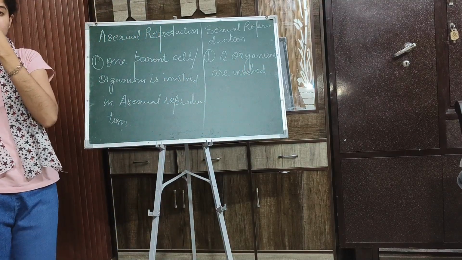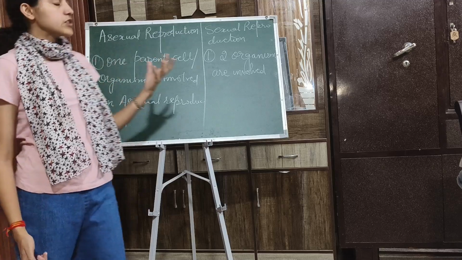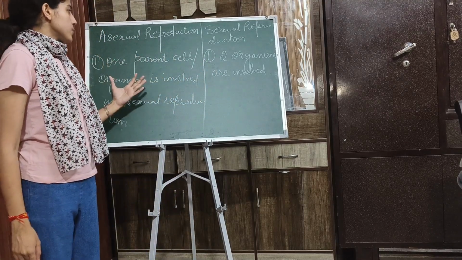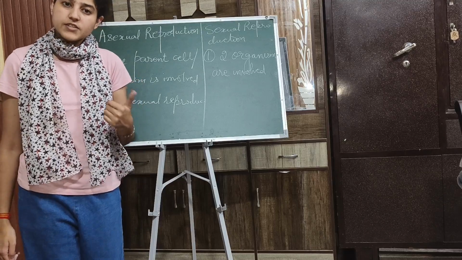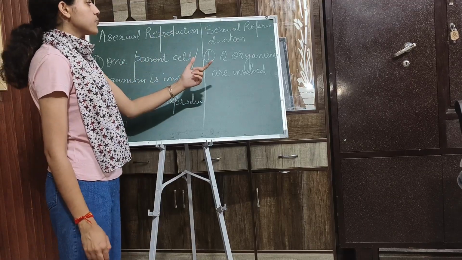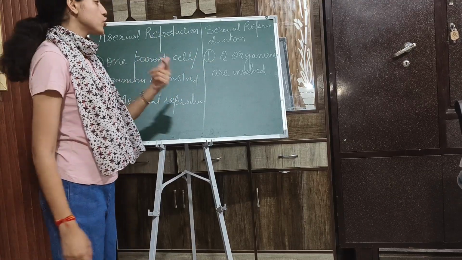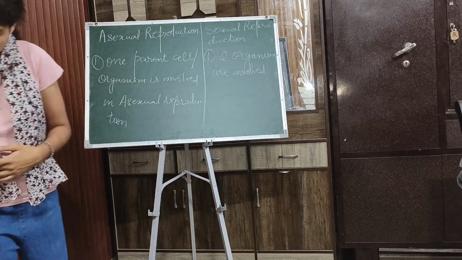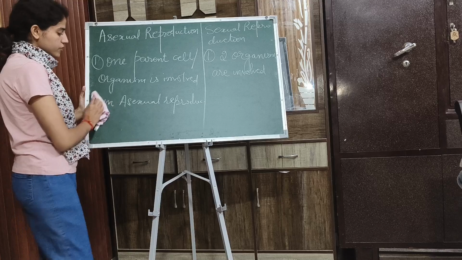Okay, the basic difference between asexual and sexual reproduction is that in case of asexual reproduction, only one parent cell is involved, but in case of sexual reproduction, two organisms or two parent cells are involved. Okay. Now, the second point of difference is